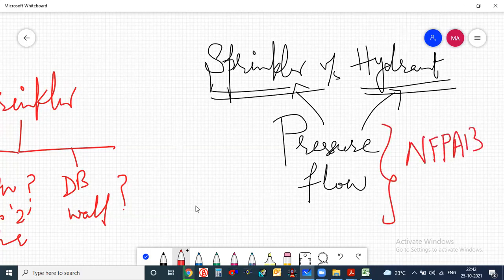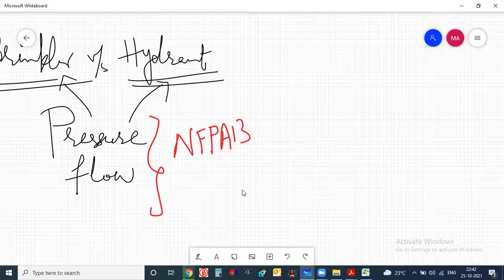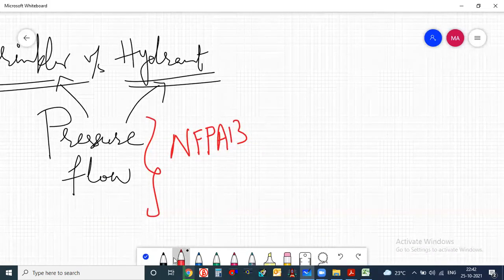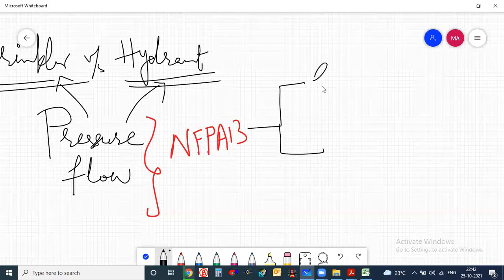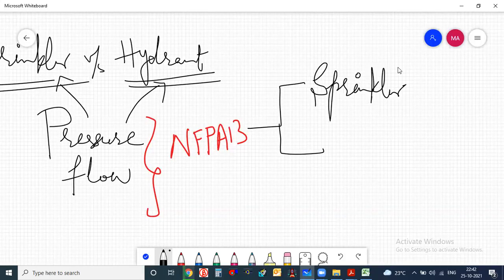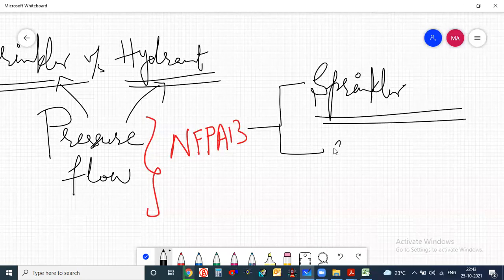Now I will just give you one quick review about NFPA 13. In NFPA 13, they explain the sprinklers in detail. They have taken a few sprinkler types like pendant, upright, standard, CMSA, and ESFR sprinklers, and they explain about the sprinkler system. One section is given about the storage type of building.